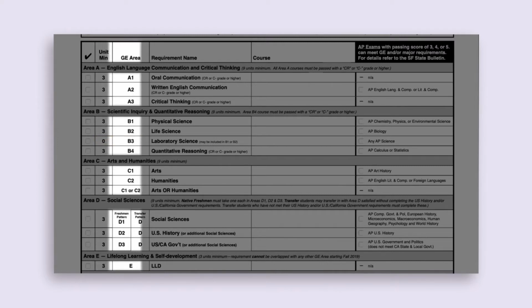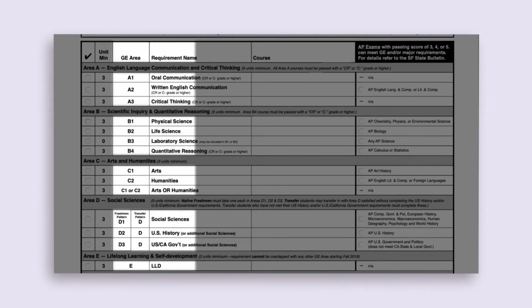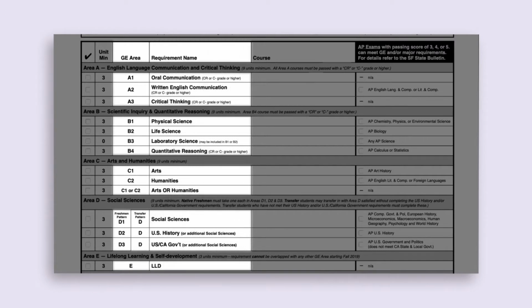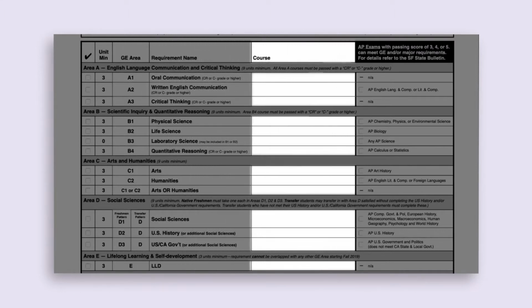The next column is the GE area, which we often refer to instead of a full name for the GE area. For example, B2, C2, or D3. The actual requirement name is listed next, and you'll notice the breadth of types of classes required. Under course, you're given space to write down the course you have taken to satisfy the requirement.